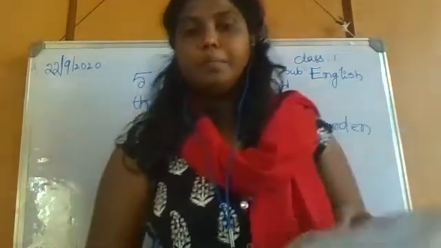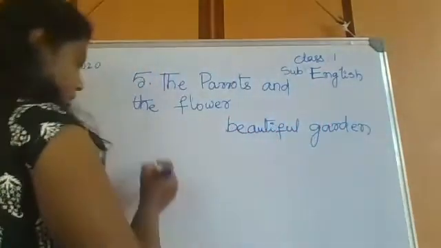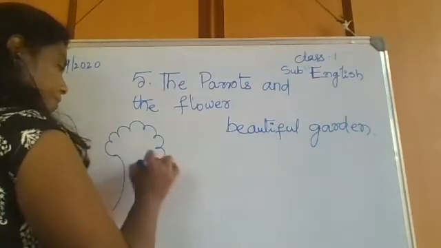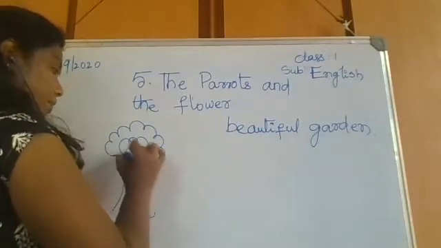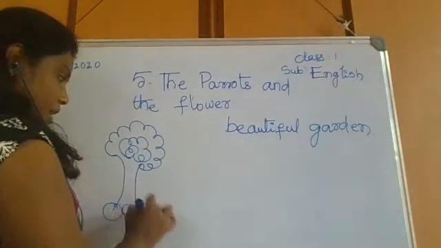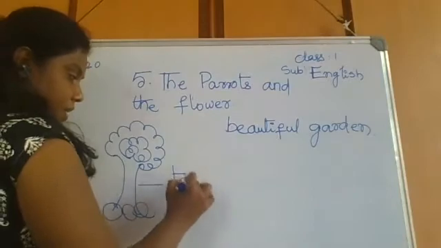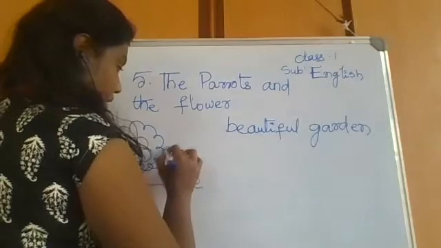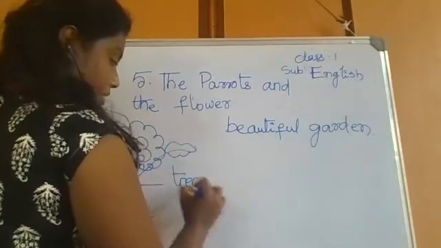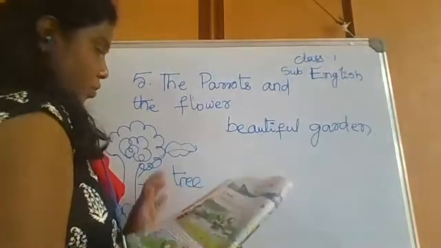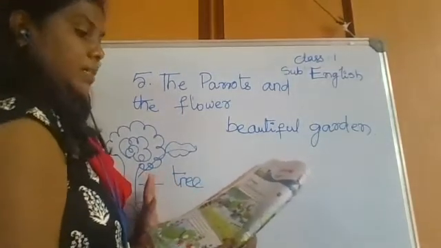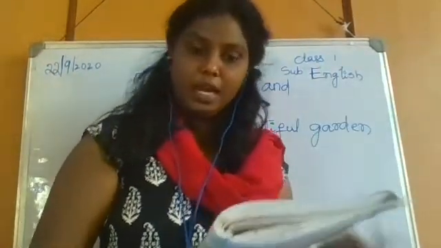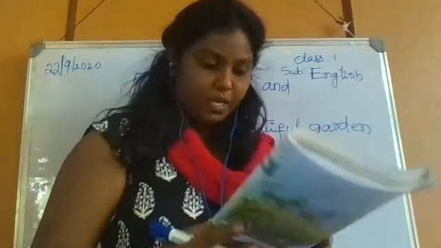They lived on a big tree. What kind of tree is it? The parrots lived in a big tree. If the plants are big, then we say that as tree, right? If it is small, then we say that as plants. But here it is a tree. So it is very big. In this big tree, two parrots are living together. Together, they are living in a big tree.